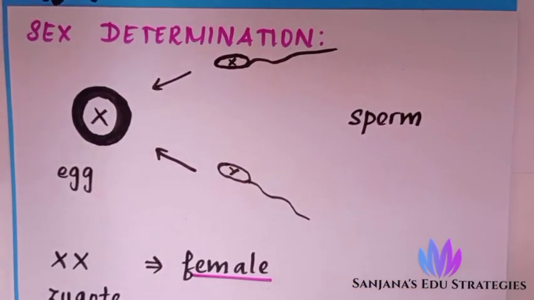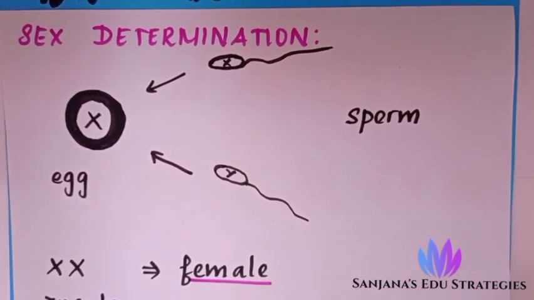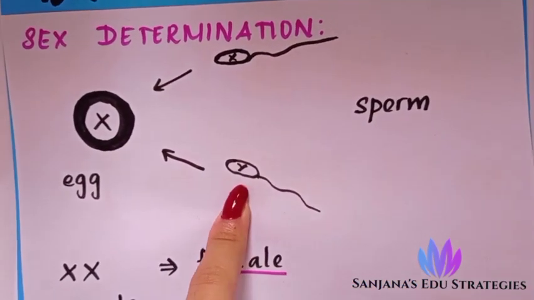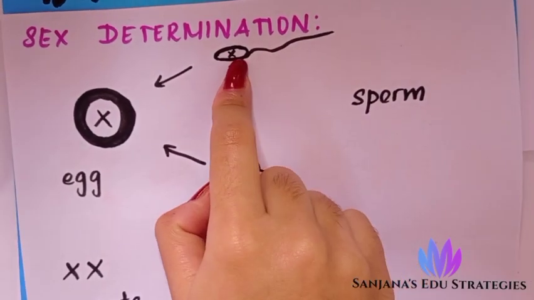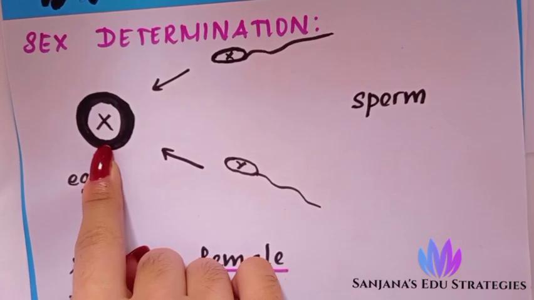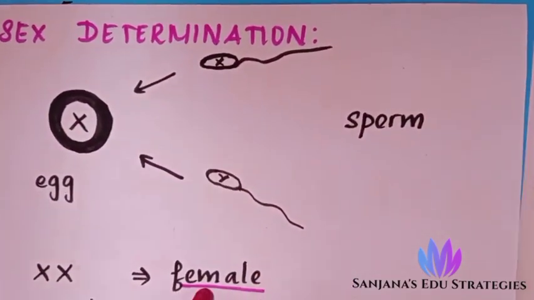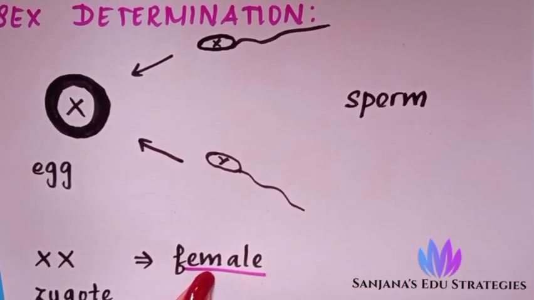There will be a chance for the sperm having X chromosome, or a chance for the sperm having Y chromosome. If the sperm containing X chromosome fuses with the egg containing X chromosome, then it produces XX, which is female offspring. The offspring will be female.